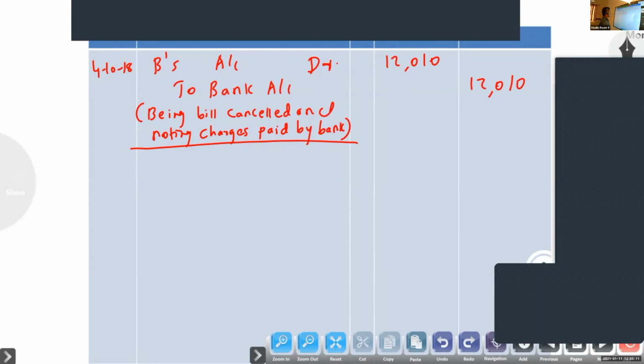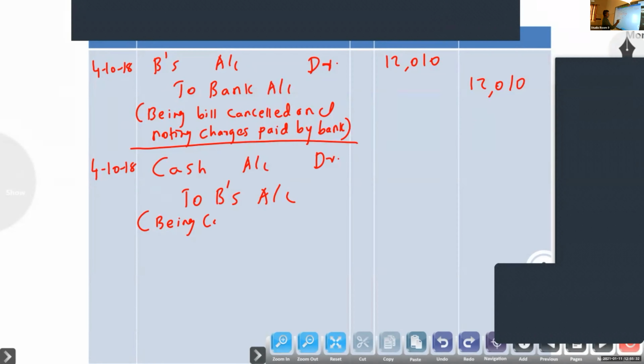Next entry. He will receive amount from B. Cash account debtor to B's account, being cash received from B. So you have to look at the question on that basis. How much amount?